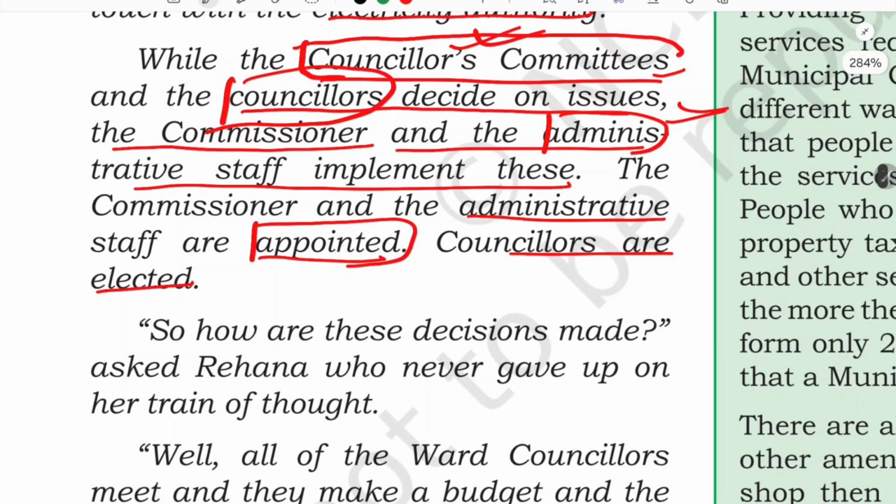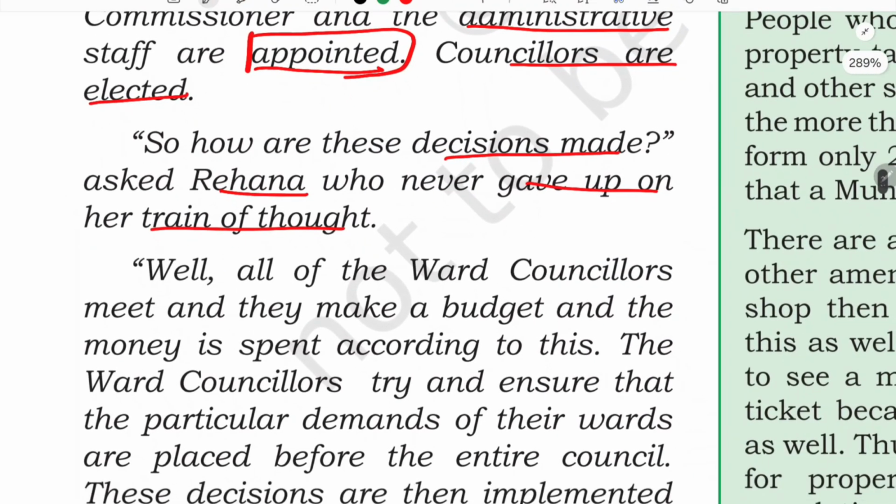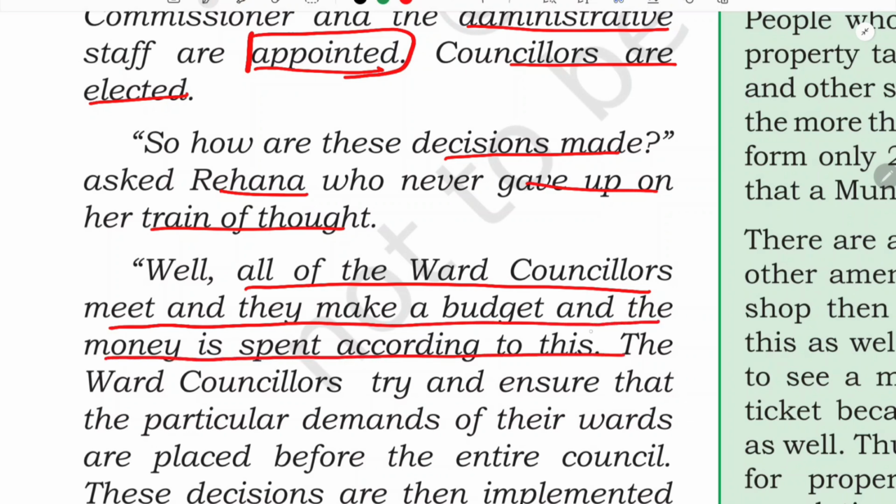So how are these decisions made? asked Rihanna, who never gave up on her train of thought. So again she wanted to know more. Well, all the ward councillors meet and they make a budget, and money is spent according to this.